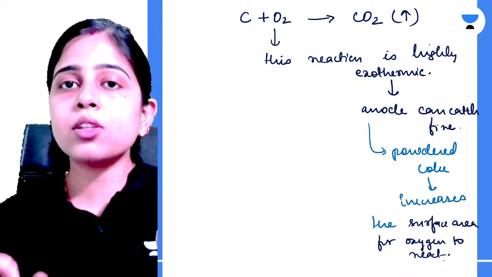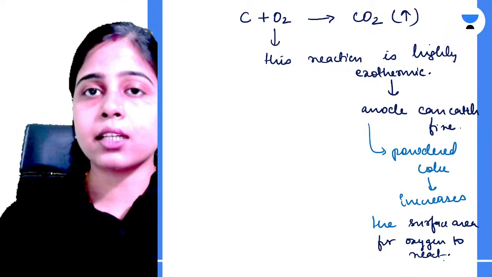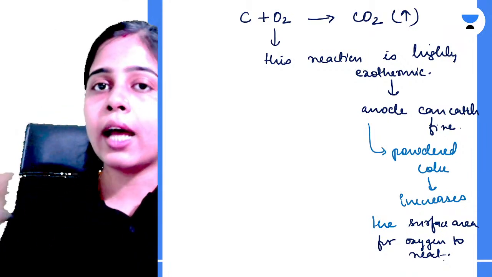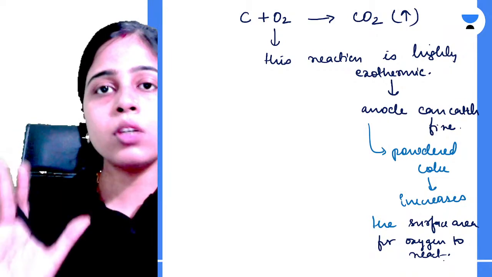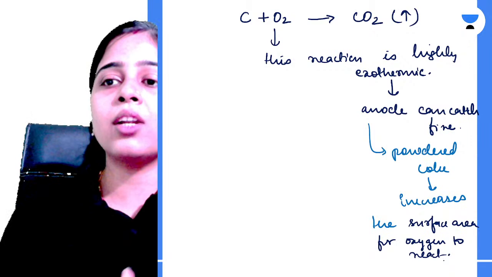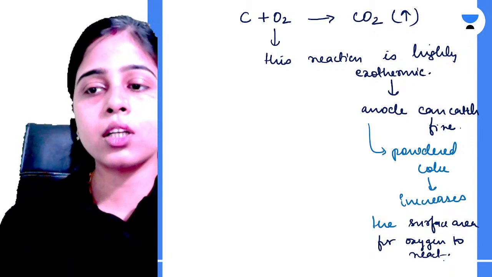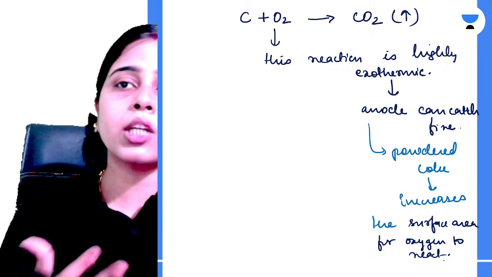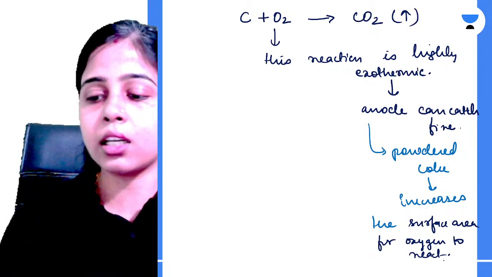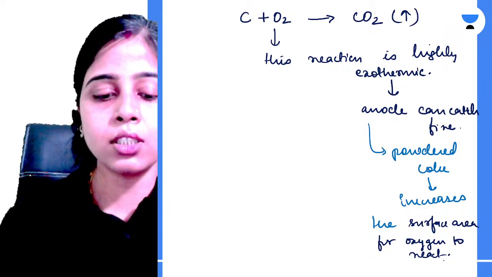Because powdered coke is also carbon only. Now oxygen is getting more options to react, with the powdered coke as well as the anode. So its reaction with the anode will not be so intense, and now your anode will not catch fire. So powdered coke is increasing the surface area for oxygen to react, due to which the anode is not catching fire. Clear?